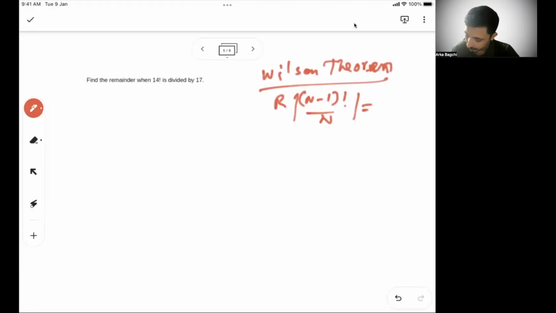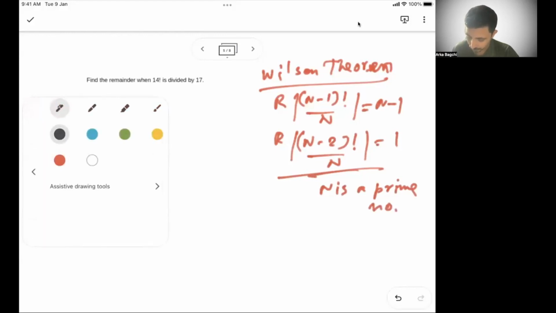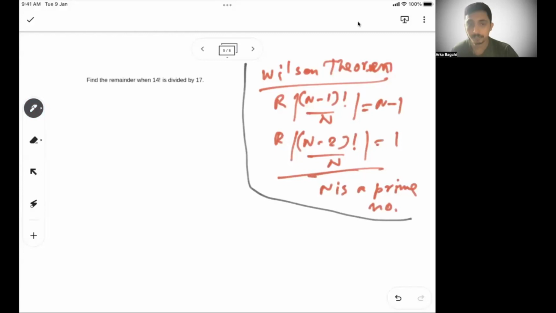So this is basically n minus 1. Similarly, what we know, remainder of n minus 2 factorial by n, the remainder is 1. The only condition here is n is a prime number. So this is what we know till now.